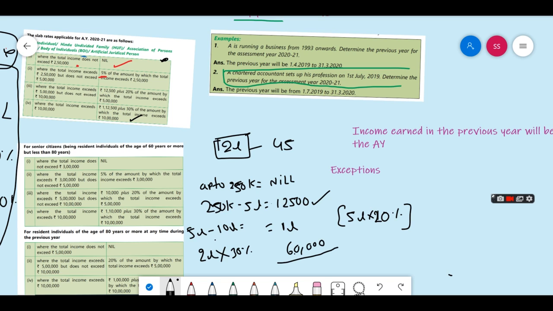Now add all. So if you add all, 1 lakh 72,500. This is the tax we will charge on the total income. Total income is 12 lakh, and we will charge 1,72,500. Right? Okay.